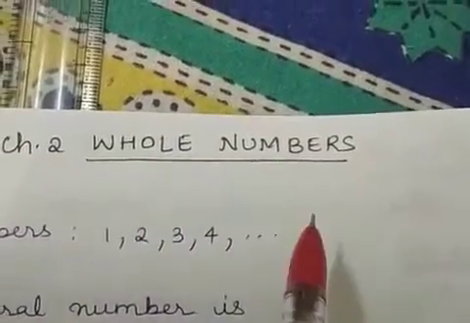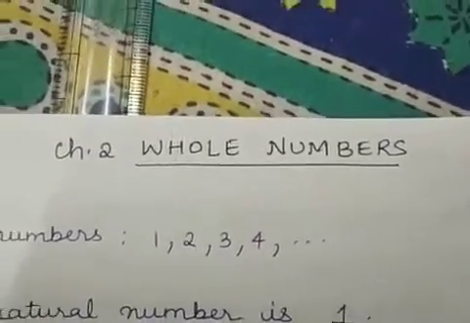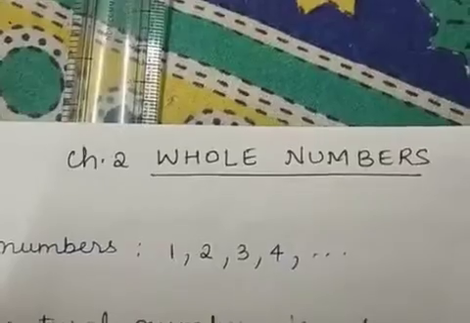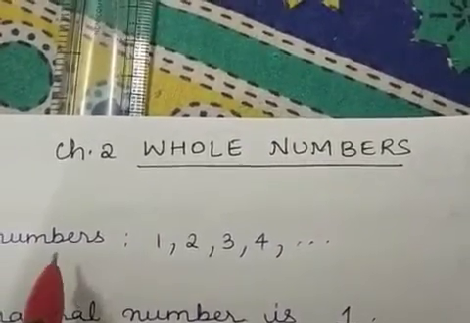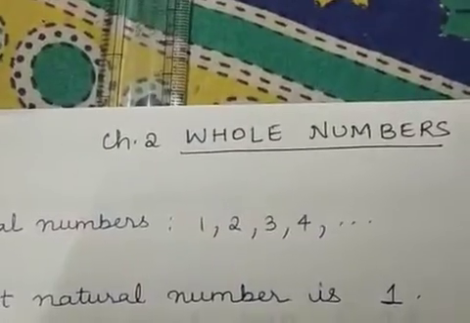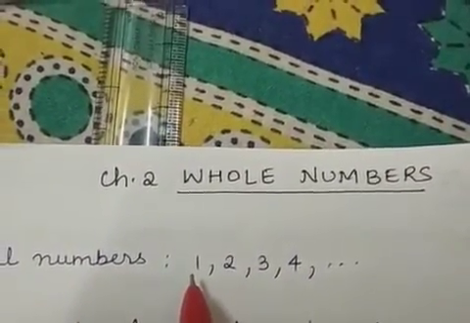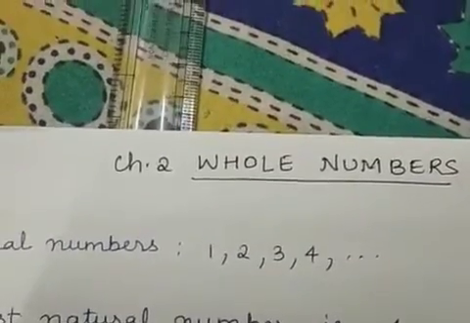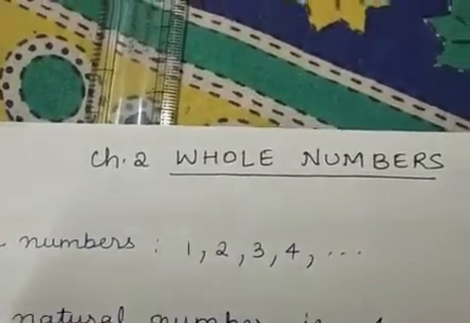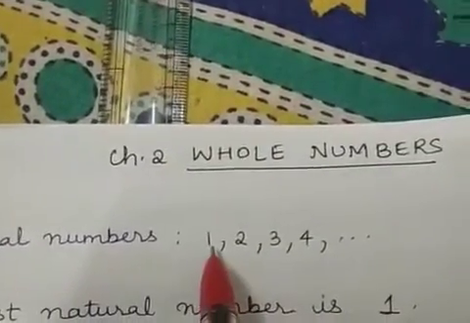Before we go to whole numbers, let us again revisit another set of numbers that you have already studied, that is natural numbers. You already know what are natural numbers, right? Natural numbers are all the counting numbers, they are called counting numbers. And natural numbers start from 1.